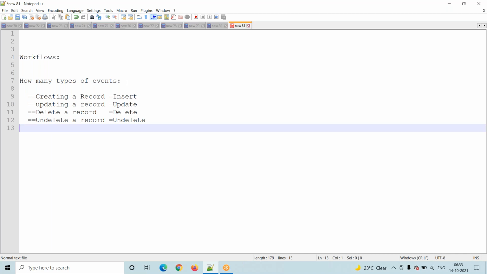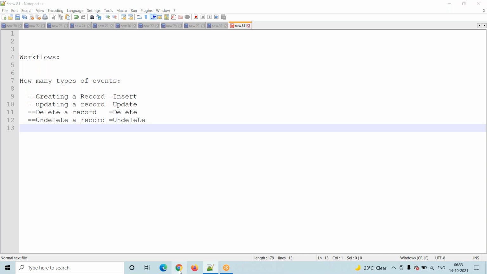Totally, how many types of events are there in Salesforce? Insert event, update event, delete event, undelete event. That means creating a record, updating a record, deleting a record, or undeleting a record.